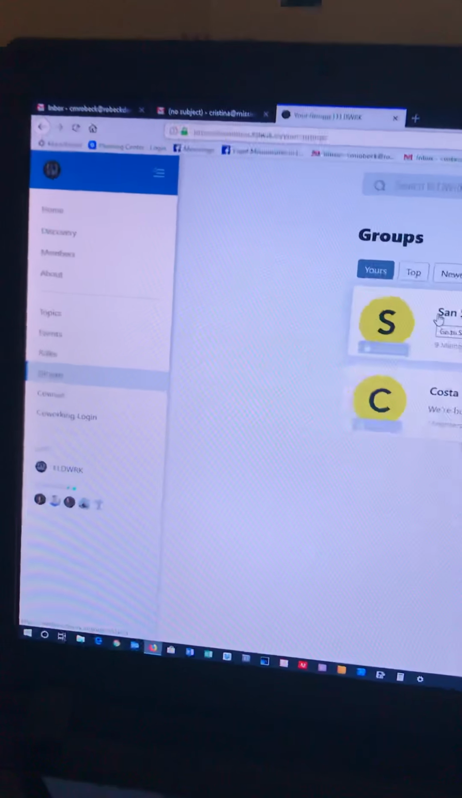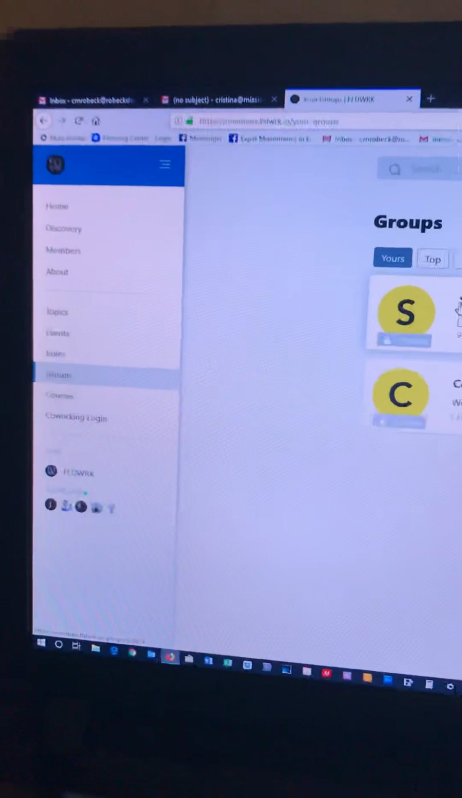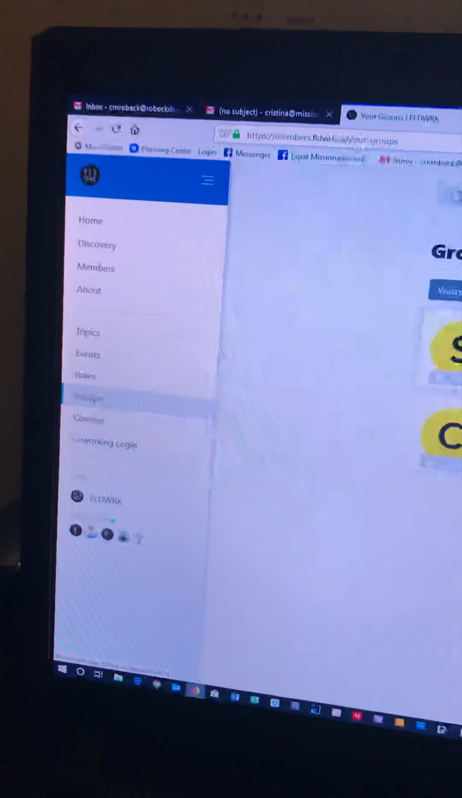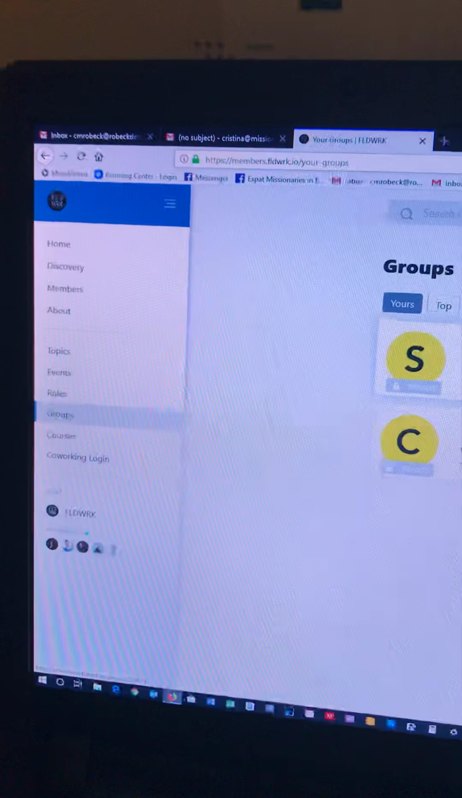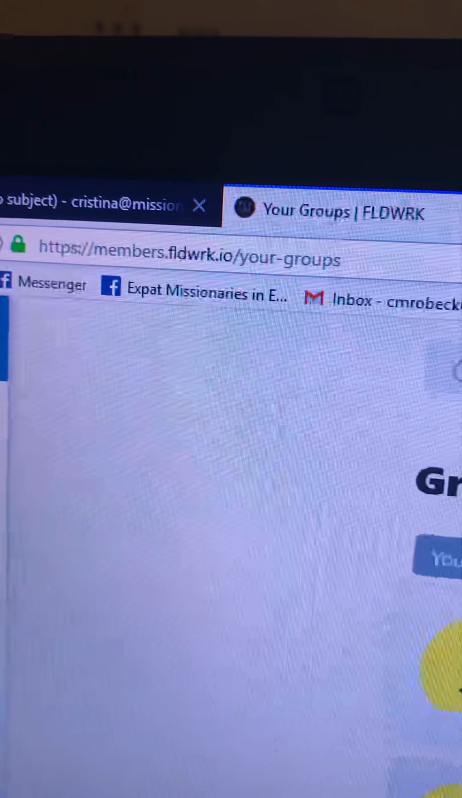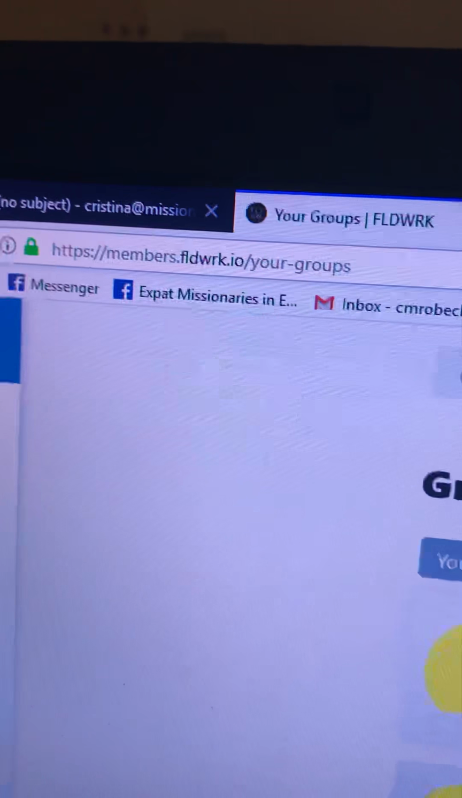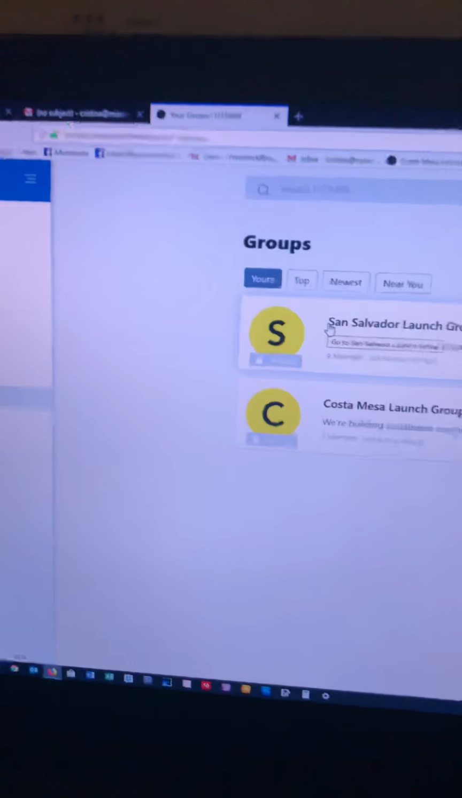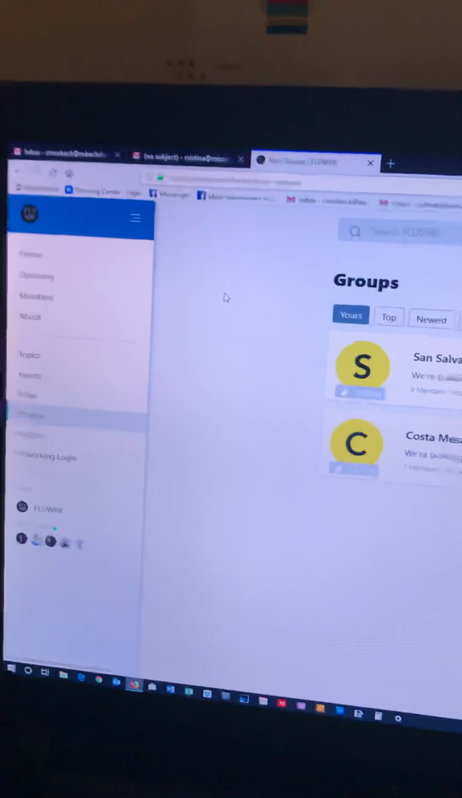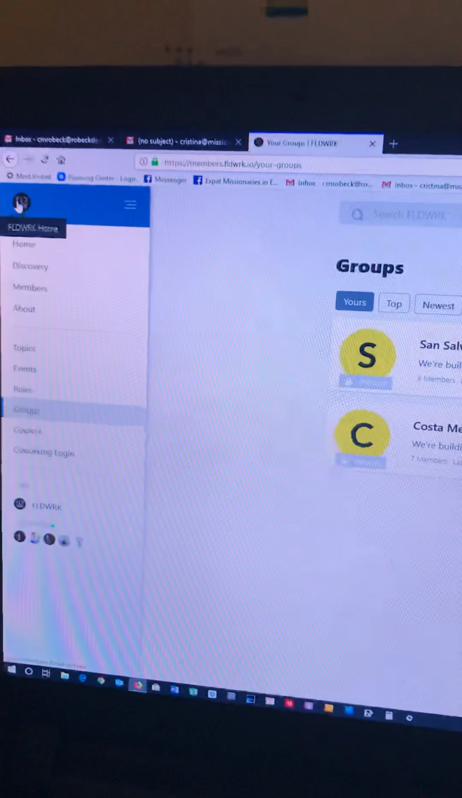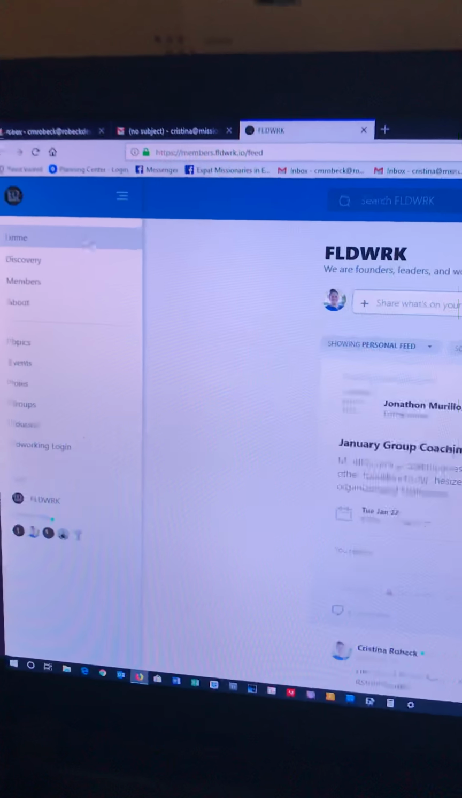Hey guys, I just wanted to pop on this platform here with FLDWRK to show you just a little tutorial on how it works and what you can expect. So here's a URL that I'm going to send you in a little bit. This is just going to take you to their group homepage, their FLDWRK homepage for this platform.